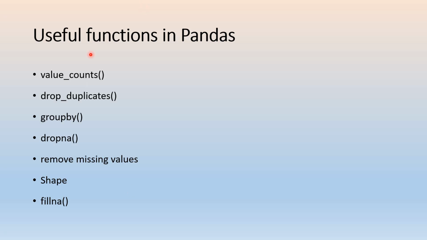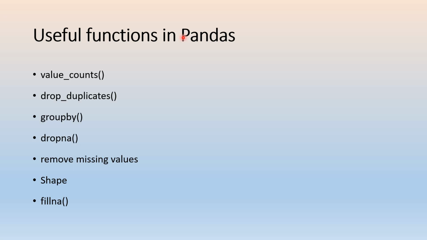The next one is value_counts. Then there are drop_duplicates, groupby, and dropna, which removes missing values. Shape gives the shape of the data set: how many rows and how many columns there are. fillna fills the null values with some values, and dropna drops the missing values. These are various useful functions in Pandas.